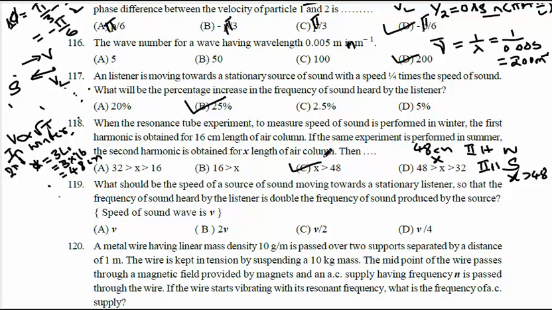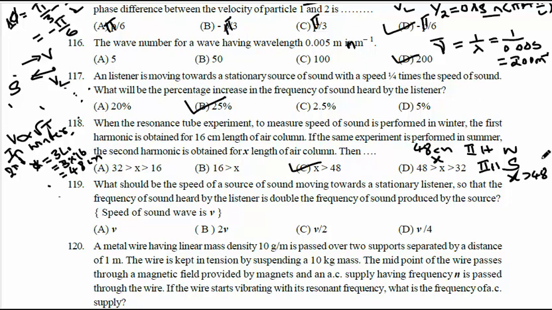Okay, let me repeat this question. In winter season, the first harmonic is 16 centimeter. But in the same winter season, what should be the second harmonic? Second harmonic is 3L, not 2L, because in an air column the odd harmonics are present: 1L, 3L, 5L, like this. 1L is first harmonic, 3L is second harmonic, 5L will be third harmonic. So second harmonic means 3L, means 48 centimeter is for